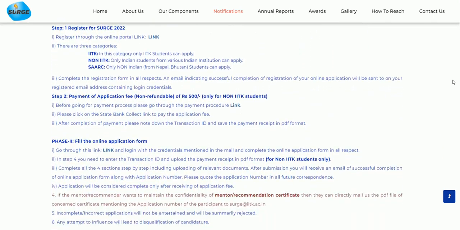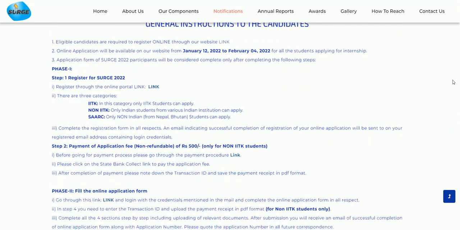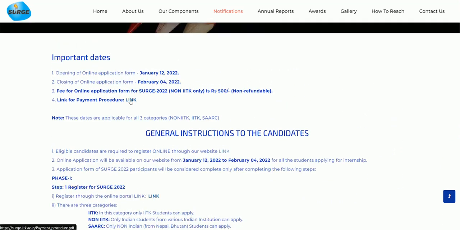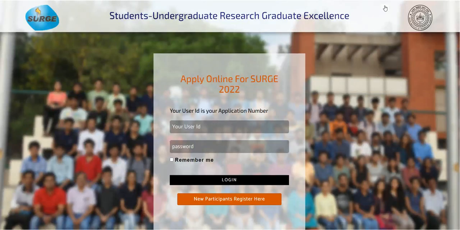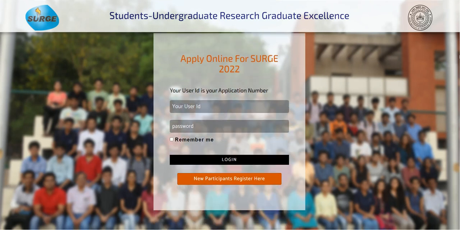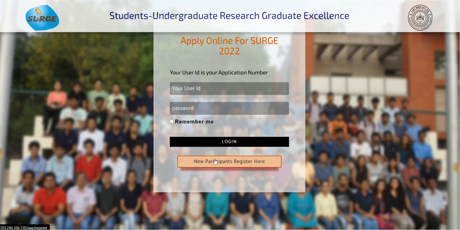After reading the general instructions, we need to go to the link. The link is here. After clicking this link, we get this kind of page, where we need to register. If the candidates are new to this page, they need to go for the new participant registration.